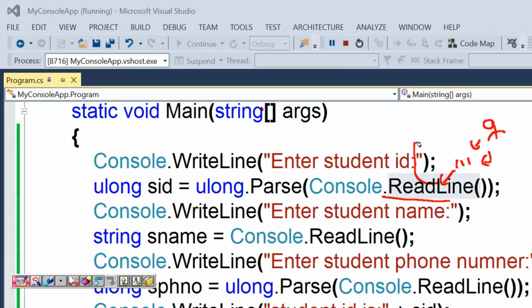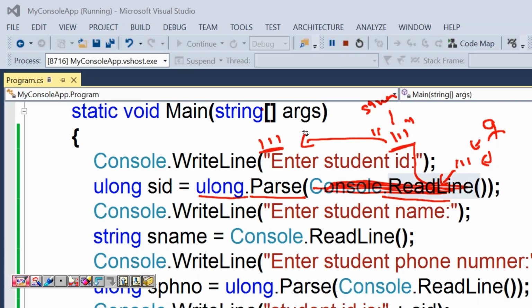Readline will return this triple one as "111" in double quotes, which is string data, because the readline method's return type is string. Finally, the parse method's signature part, the parenthesis part, will have the value "111" with double quotes, nothing but string data. The parse method will convert the string data into ulong, just making it 111 without double quotes. Now the data type of this 111 is ulong because of the parse method.